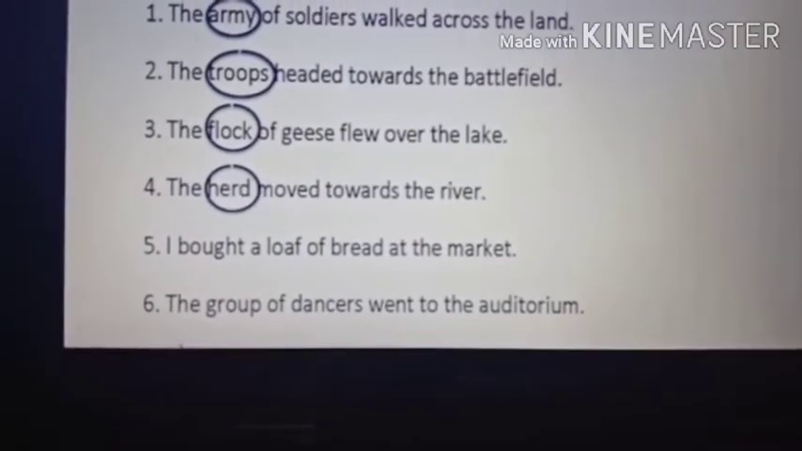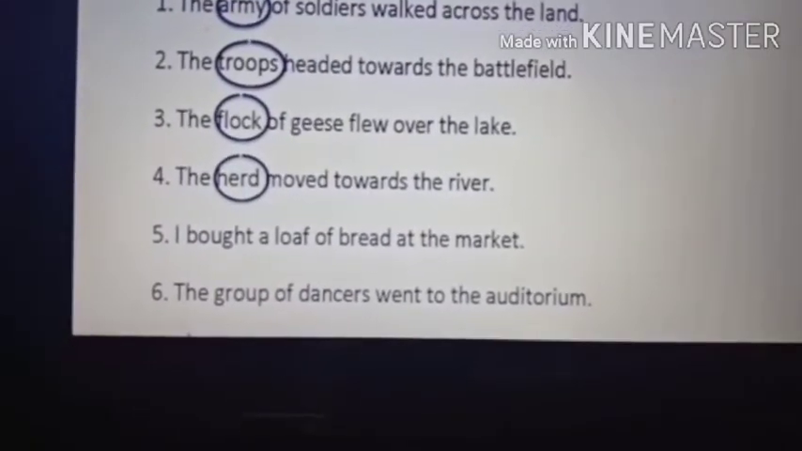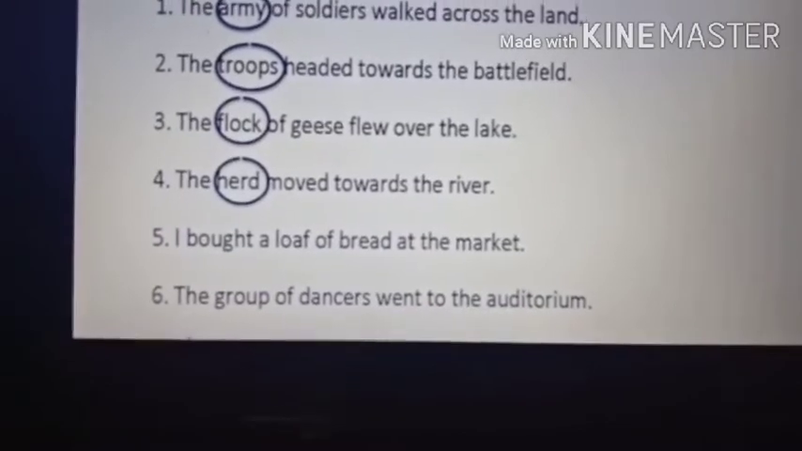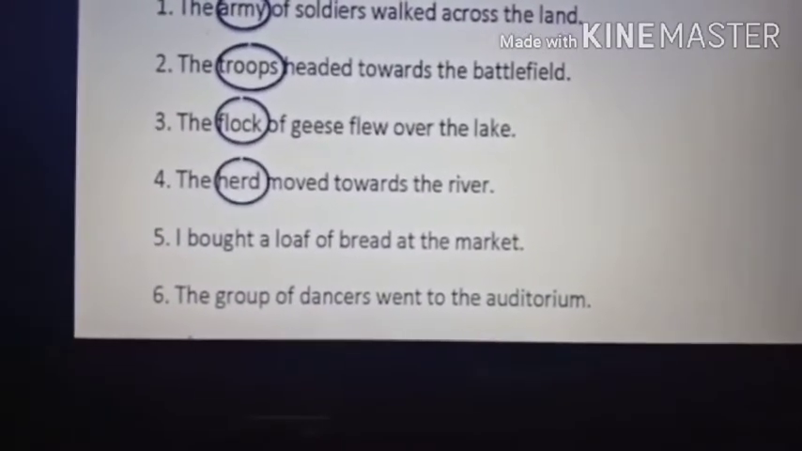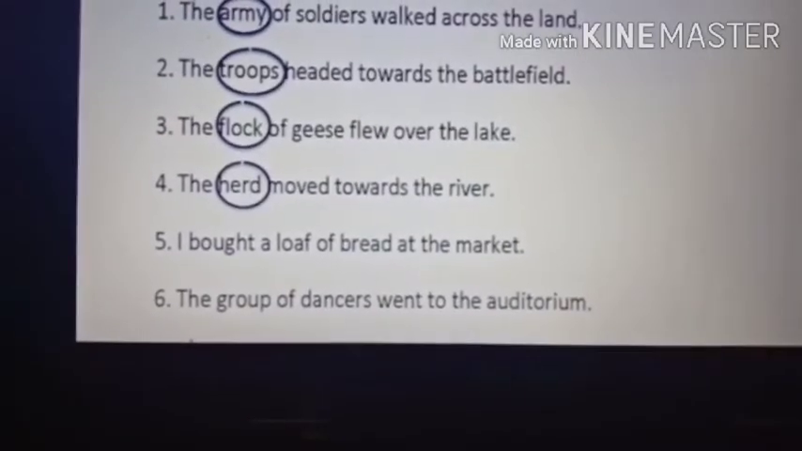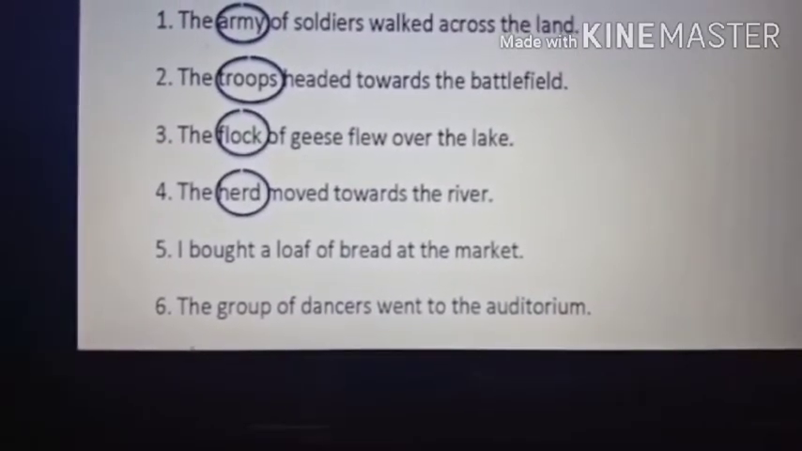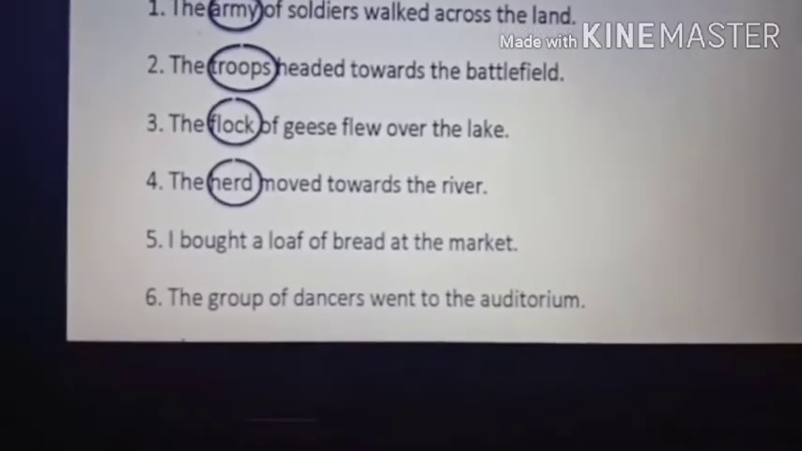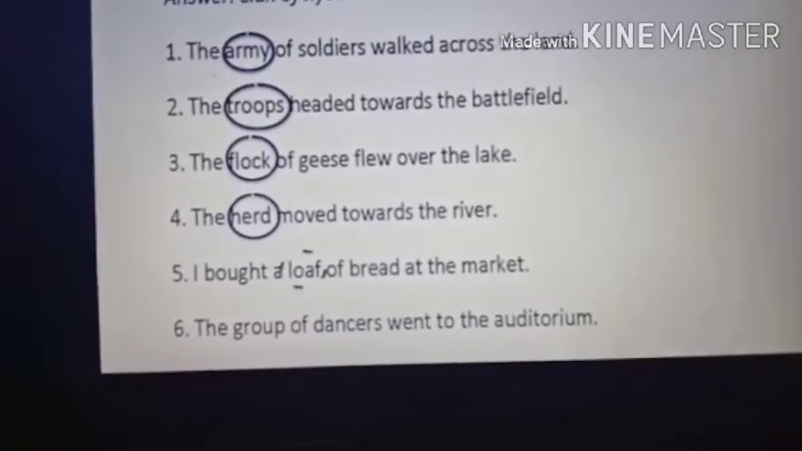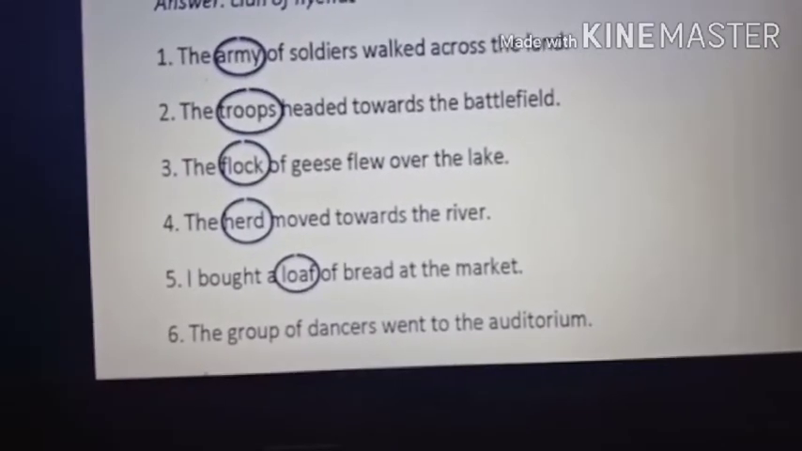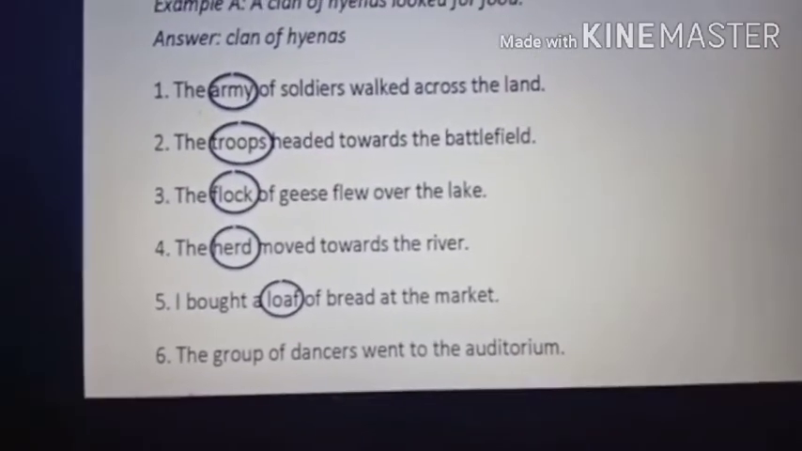Number 5, I bought a loaf of bread at the market. Now you know a group of bread. When you eat bread, it is a slice of bread, right? You eat one slice of bread, you eat 2 slices of bread, but when there are a lot of slices together, it is called, you know what, loaf. So a group of bread slices is called loaf, the whole packet.